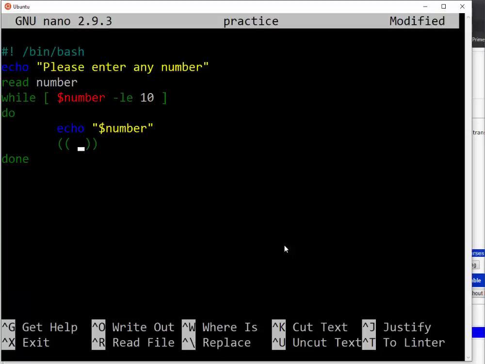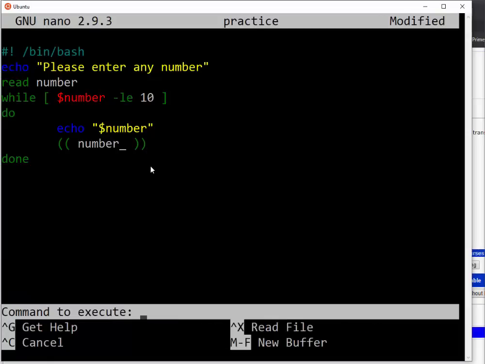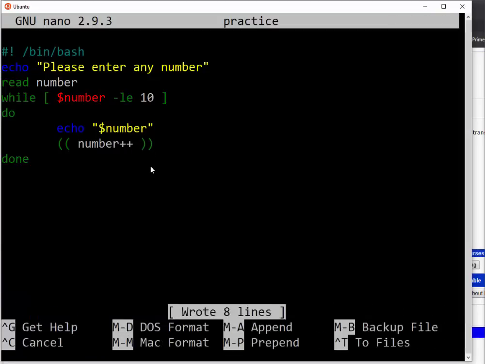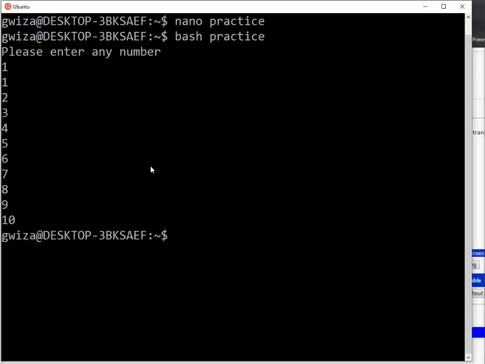Then I would say number plus plus, sorry. Number plus plus. So I just go like this. Bash, then I put 1. So wow, it is working.